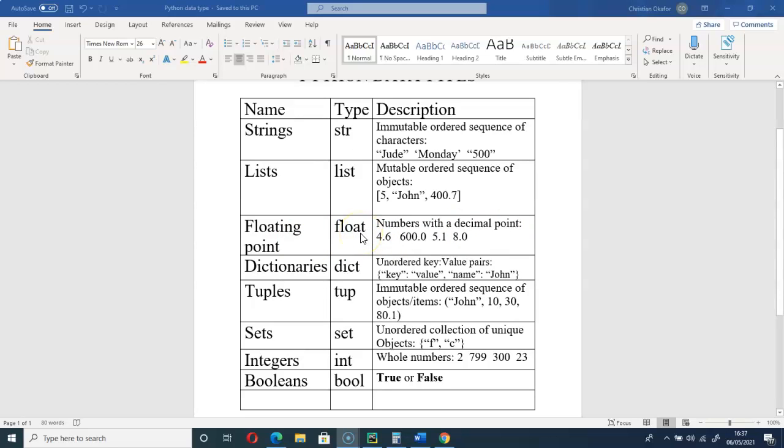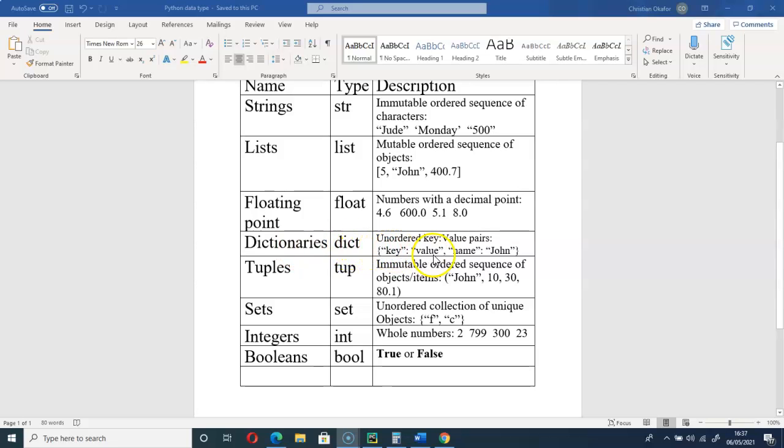Floats are numbers with a decimal point, as you can see here: 4.6, 600.0, 5.1, 8.0. You can see this 8.0 and 600.0 are floats and not integers because of the decimal point before the 0.